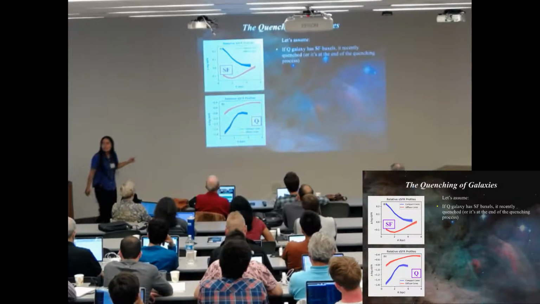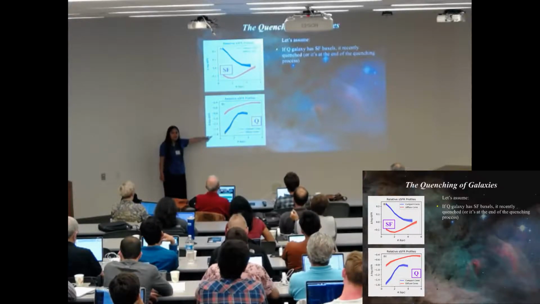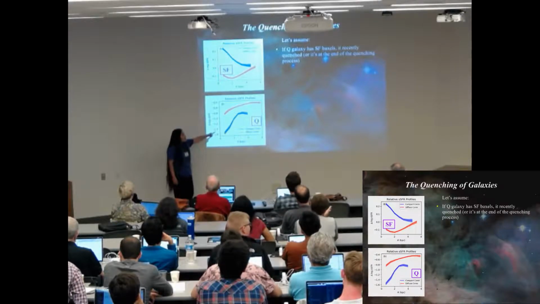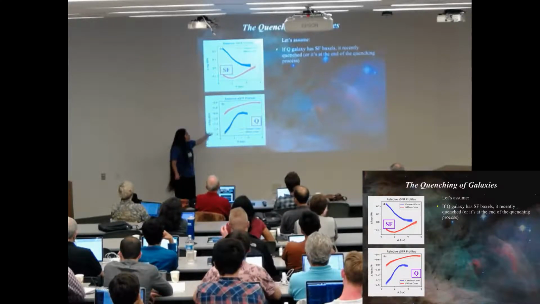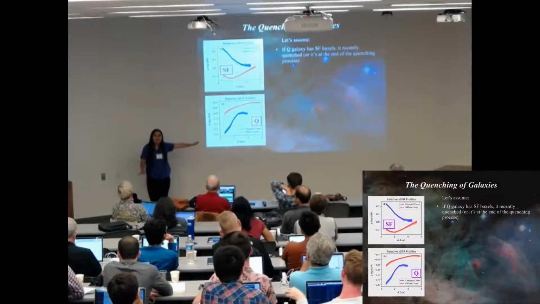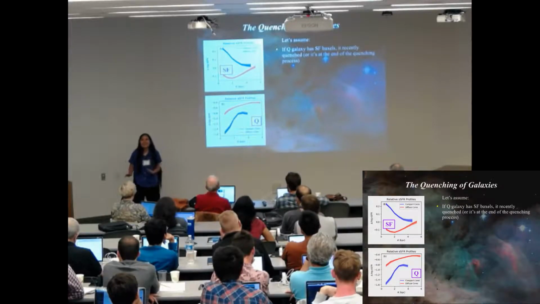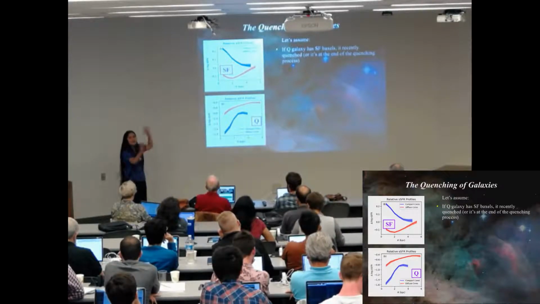So firstly, if a quiescent galaxy has a star-forming bauxel in it, then it's recently quenched, okay? Or it's at the end of its quenching process. So I'm assuming no rejuvenation, okay? So if you want to put up your hand and say rejuvenation, just don't ask me, okay? For now, I'm just going to assume no rejuvenation.